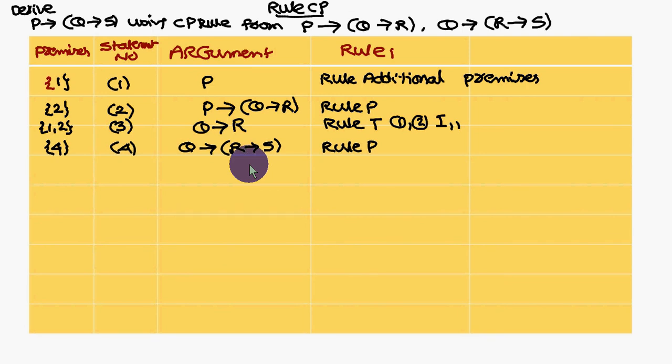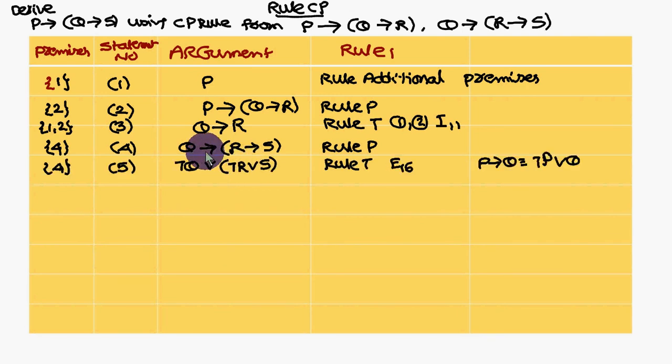Therefore what I am doing is removing the implication. Why? Q conditional R means if you can write this one as R conditional something, the problem will be solved. To get that R, first I am removing the implication. To remove the implication P conditional Q, write not P or Q. Therefore not Q or, again removing the implication, not R or S.